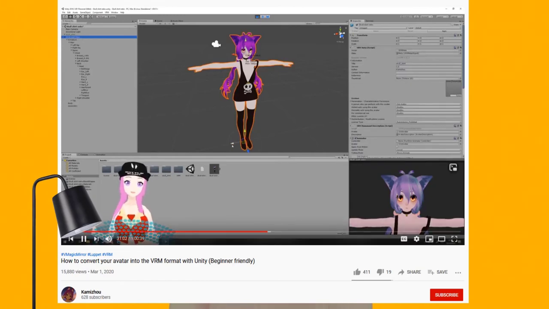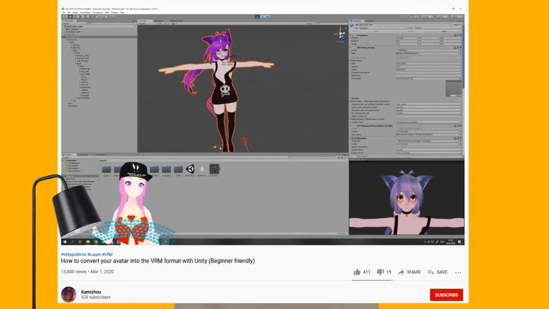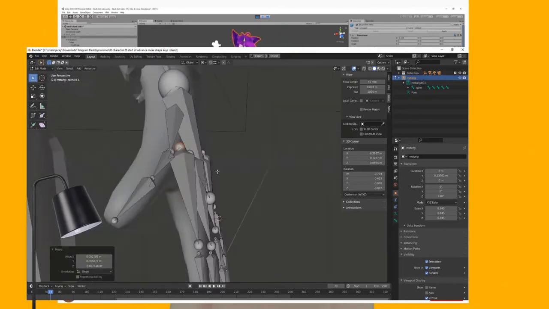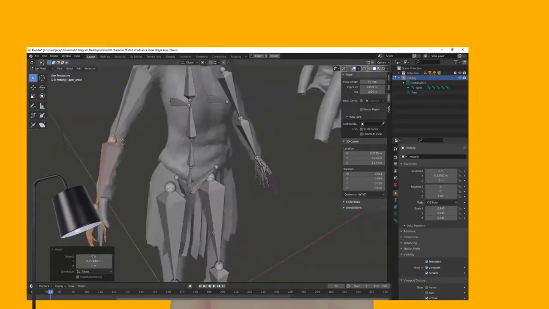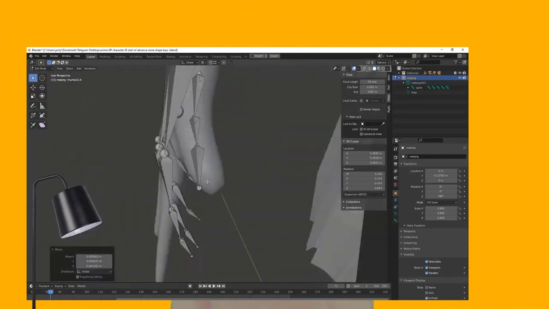I needed a reference for preparing a model for Unity, so things to add for the bones, how to set up eye tracking inside Blender, or how to set up the shape keys and what is required for a model to be placed inside Unity or anything else. It wasn't really touched there, so that was the part I had to figure out on my own.